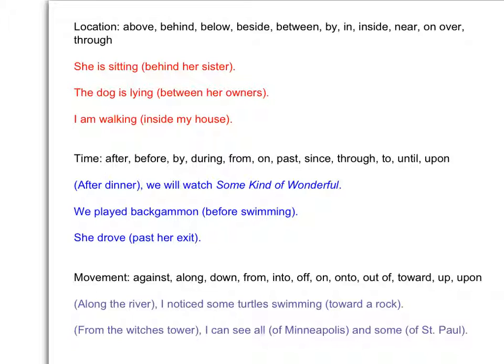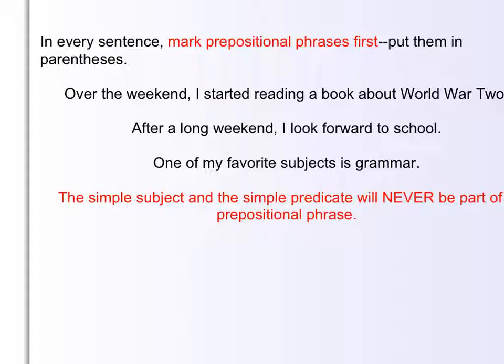And then some movement ones. Along the river, I noticed some turtles swimming toward a rock. From the Witch's Tower, I can see all of Minneapolis and some of St. Paul. So you can see that there can be prepositional phrases any time, any place in the sentence, and that you can almost hear the rhythm of them if you get used to some of those words.